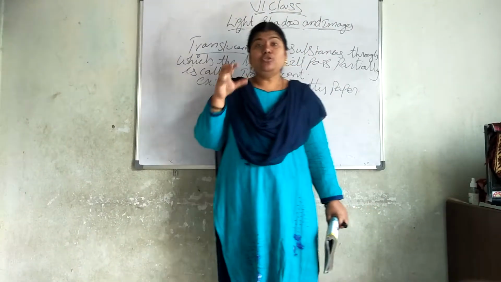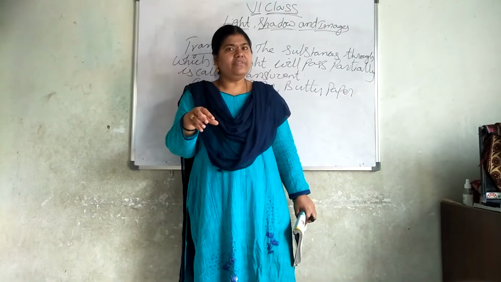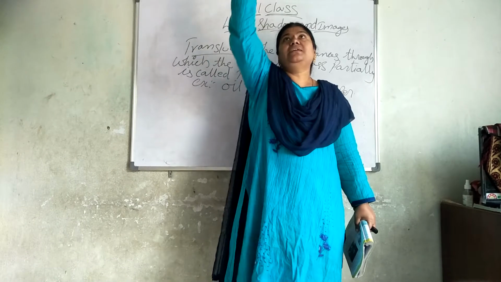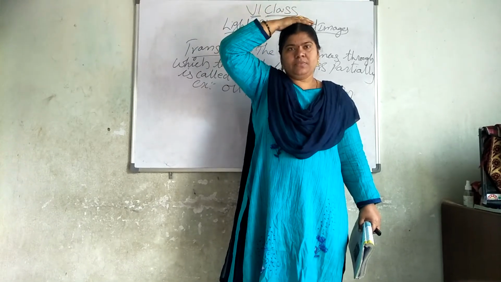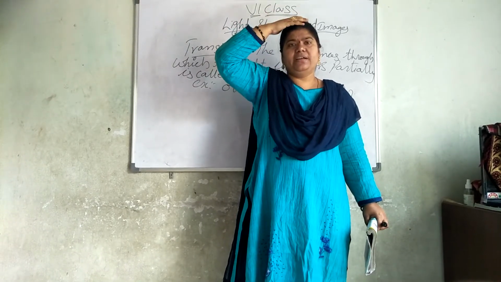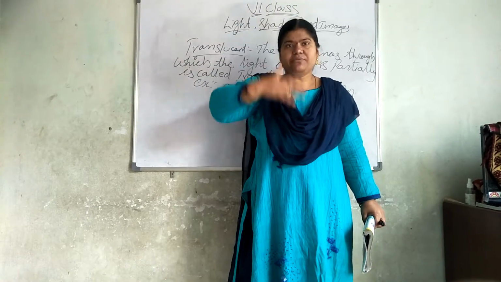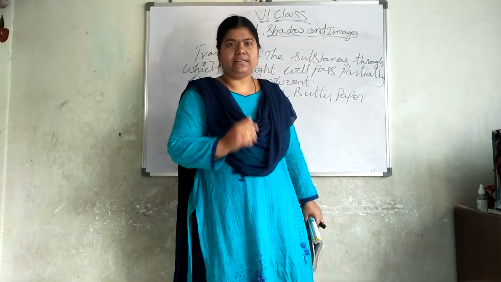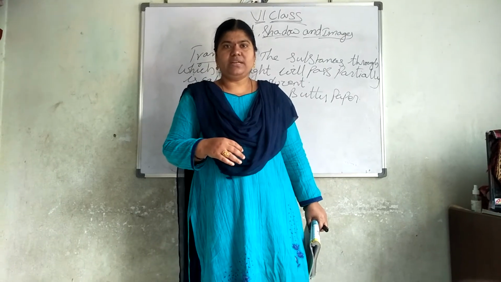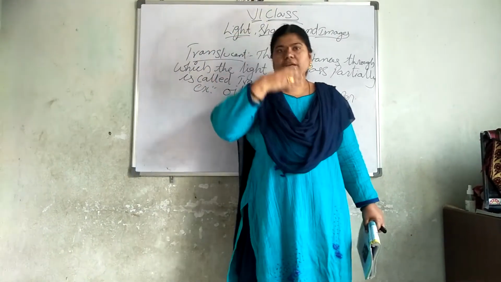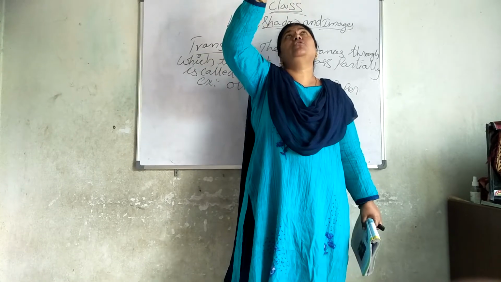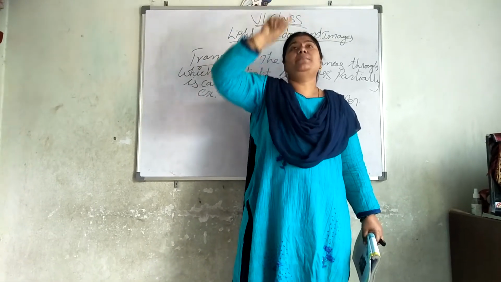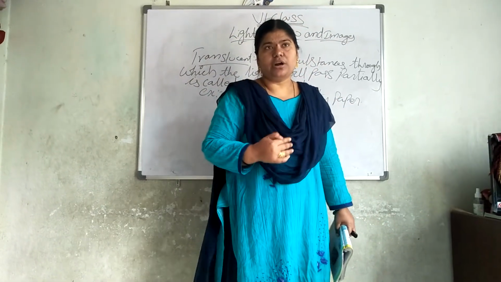But at mid-noon, at 12 o'clock, the light rays will be on our head, directly straight to our head. So, it is falling straight, no? So your shadow will be very short at that particular time. Did you understand? When the rays fall directly on us, mid-noon, 12 o'clock to 1 o'clock, our shadow will be very short.